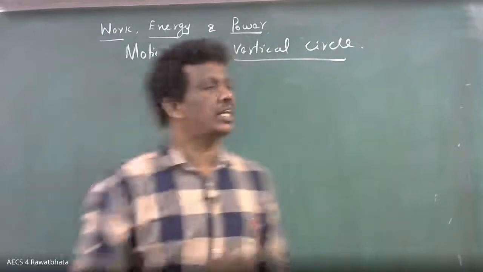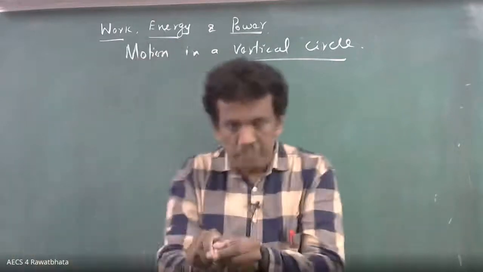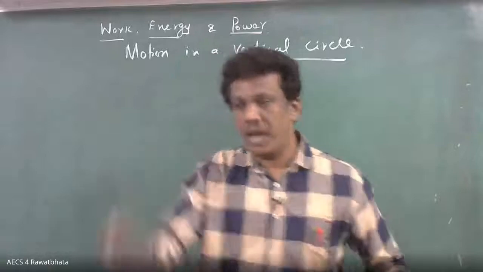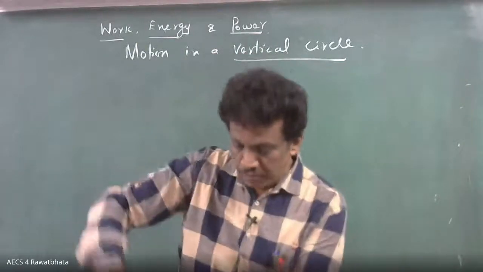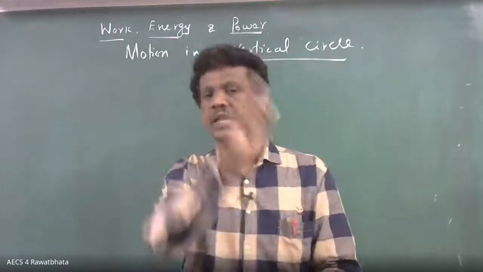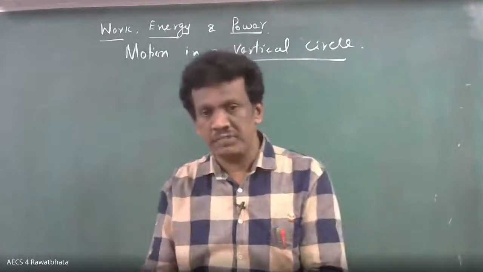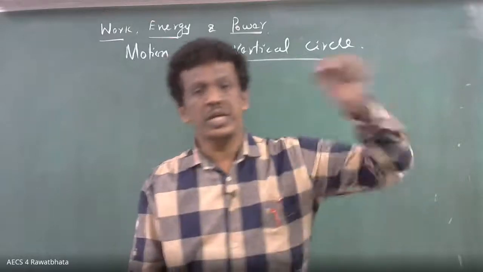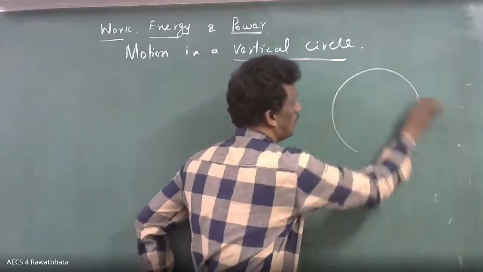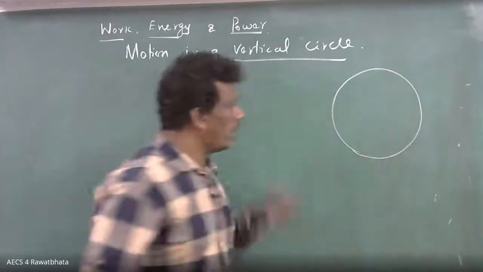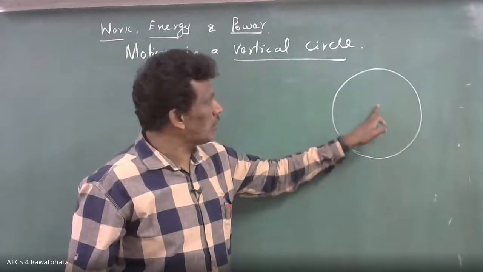What is a vertical circle? The same thing, but I rotate it vertically. In horizontal, the level remains the same, but in vertical, at each point the level changes. So I am talking about vertical circular motion.